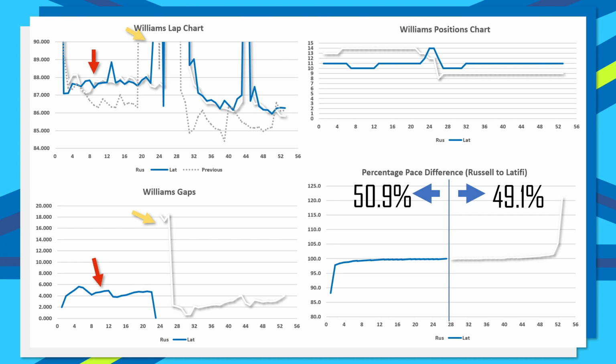And then we can see that post-safety car, once again, they are setting literally identical lap times. George Russell is perhaps 2, maybe 3 tenths a lap faster than Latifi, so he raises the gap from 2 seconds to 4 seconds, but that is over the span of 12 laps. Then we have the VSC period, which actually does benefit Nicholas Latifi, which decreases the gap from 4 seconds to 2 seconds. And then by the time we end at the checkered flag, they are setting exactly the same lap times. So if it wasn't for missing out under that safety car, Nicholas Latifi would have been the Williams that scored points and not George Russell. So George Russell benefited significantly under the safety car compared to Nicholas Latifi.